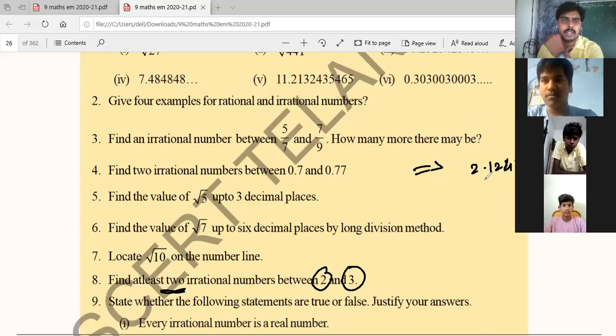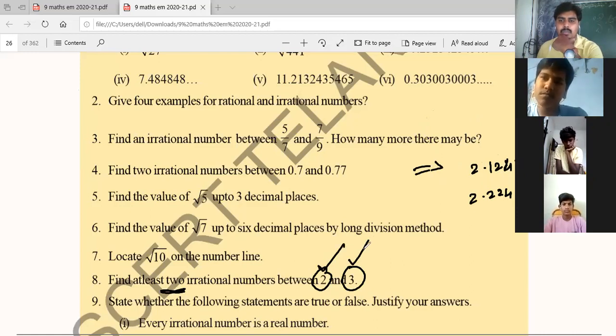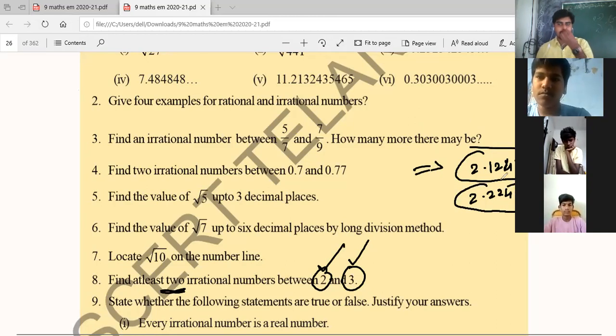It is neither terminating nor repeating. So 2.2245681234, and so on, is also an irrational number between 2 and 3. 2.1 something lies between 2 and 3, and 2.2 something lies between 2 and 3 only. Did you get this, Nana?